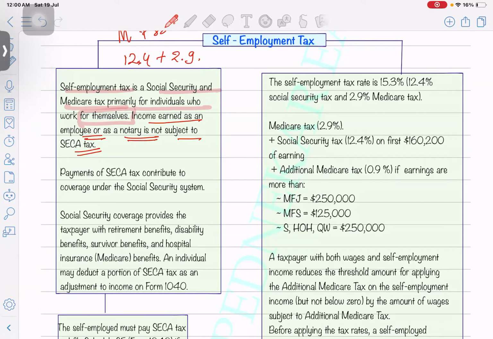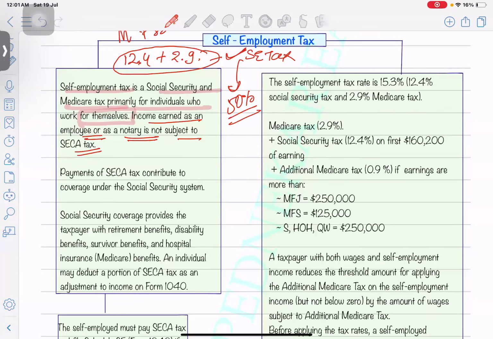Out of that, now everyone argued, why should we pay 100%, because if we would have been employed, we would have paid only 50% of these taxes, because 50% is paid by the employee, 50% is paid by the employer. So what the IRS says is, okay, that's fine. First, this is your SE tax for calculation purpose, you should use this. Out of that you will get a deduction, as an adjustment, of 50% of SE taxes, whatever you are liable to pay.